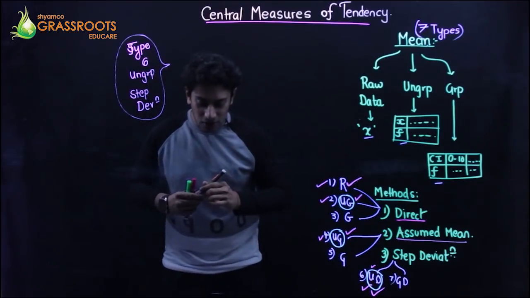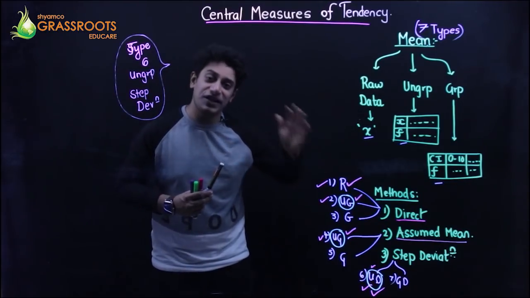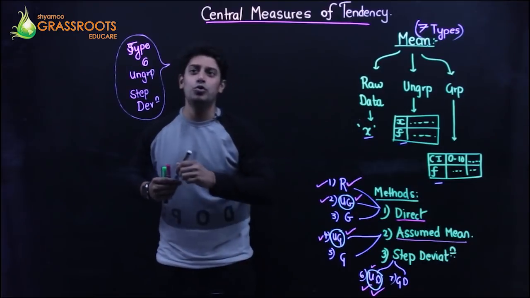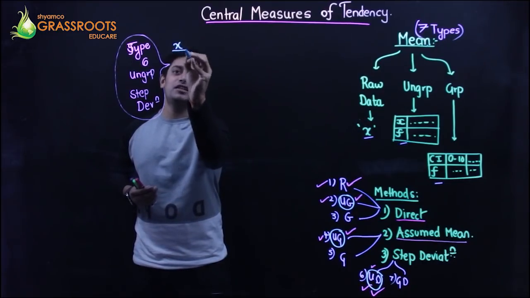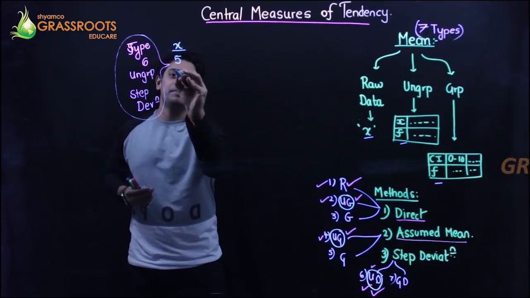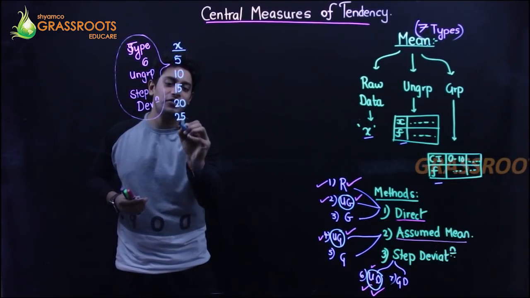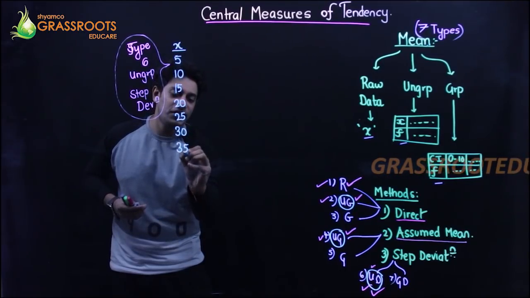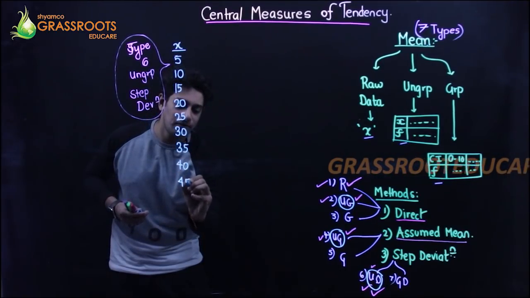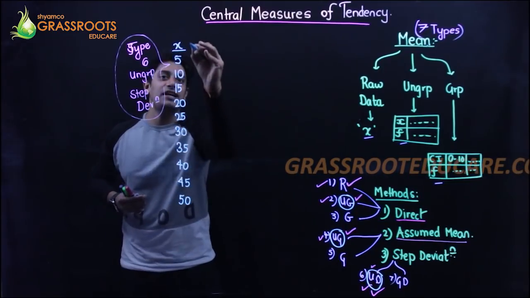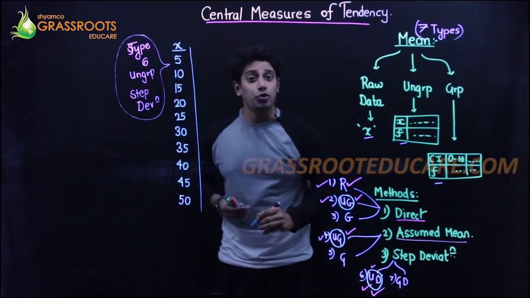Okay. The question is 5, 10, 15, 20 up till 50. I've taken a huge question. My bad, but still it's okay. You'll understand nicely. 5, 10, 15, 20, 25, 30, 35, 40, 45, 50. So many entries.